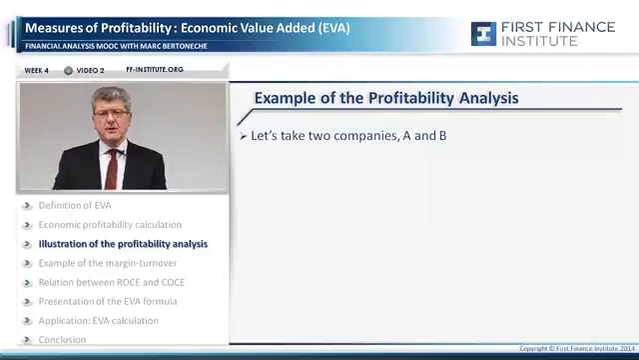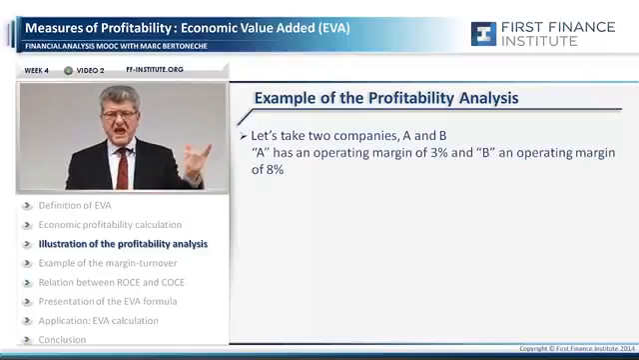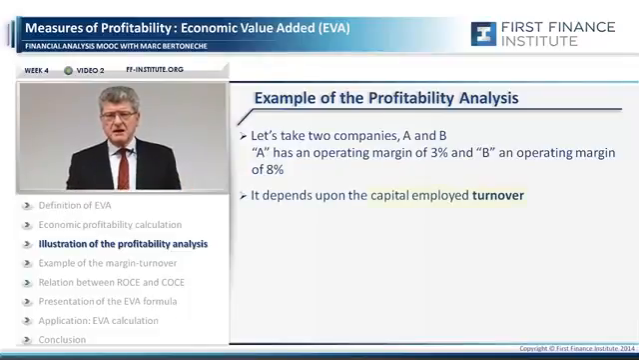If I present to you two companies, A and B, A has an operating margin of 3% and B an operating margin of 8%. Which one do you prefer? Don't answer too fast. Think and say, it depends. By the way, it is the right answer in 95% of the questions that you may have in finance. It depends indeed upon the capital employed turnover.